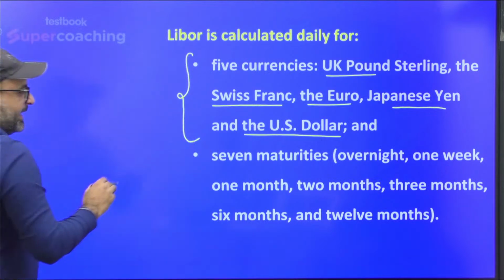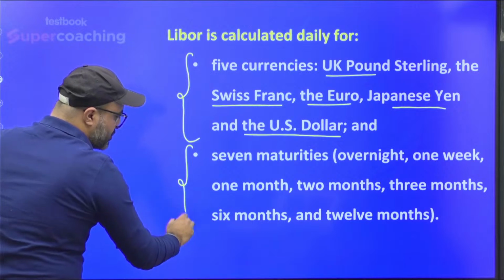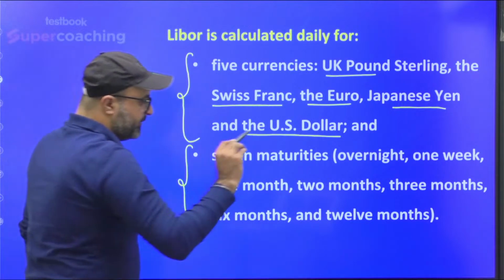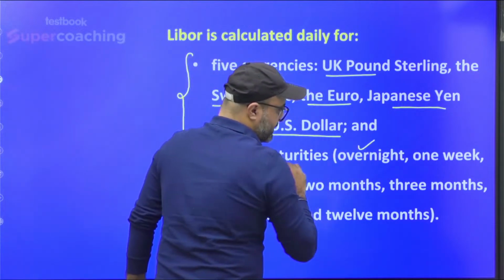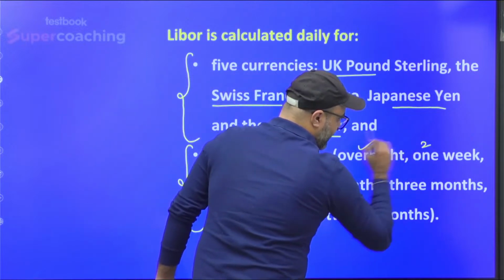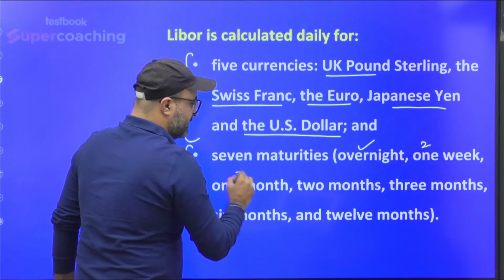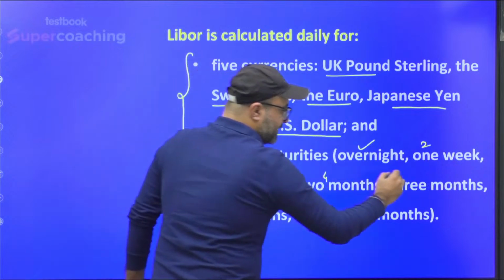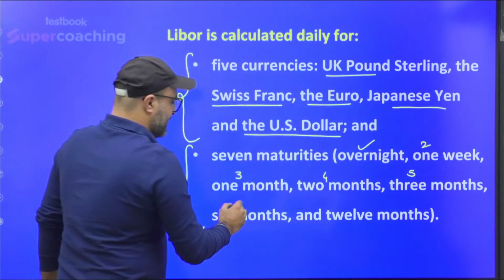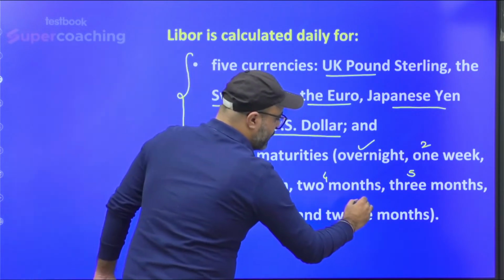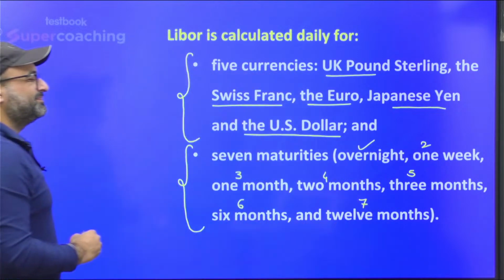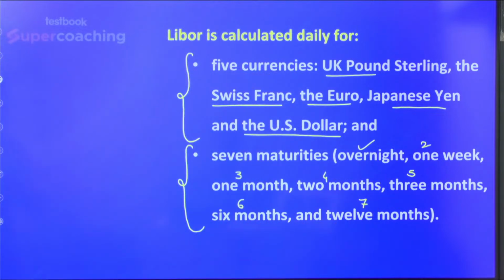Second point. It is calculated on 7 maturities. 7 maturities means first is overnight, that is 24 hours. Second is 1 week. Third is 1 month. Fourth is 2 months. Fifth is 3 months. Then 6 months, and then we have 12 months. Is this point clear? So we have 7 maturities. This rate of interest is given for 7 maturities.